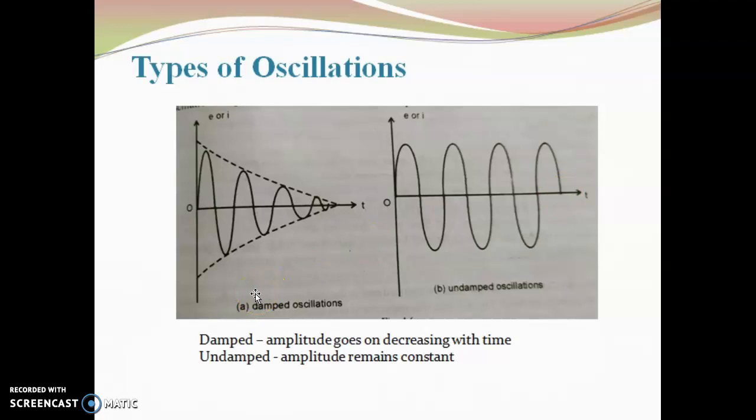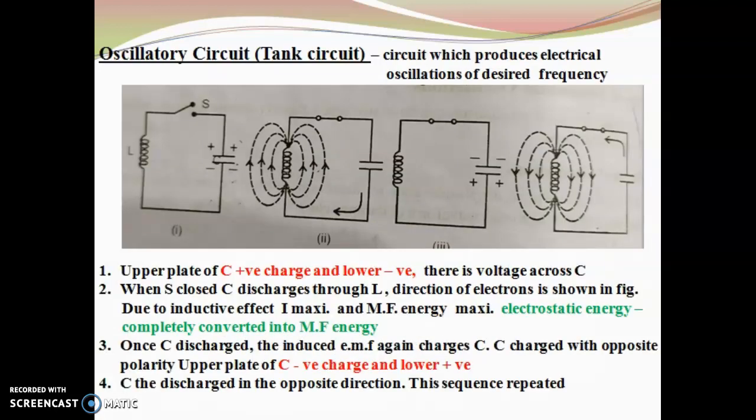So, when we consider an oscillatory circuit, this is a circuit which can produce oscillations of desired frequency. This oscillatory circuit is also known as a tank circuit. In an oscillatory circuit, there is an inductance and a capacitance connected in parallel. This capacitor at first has a charge, that is, the upper part is positive charge and the lower part is negative charge, and there is a voltage across it.